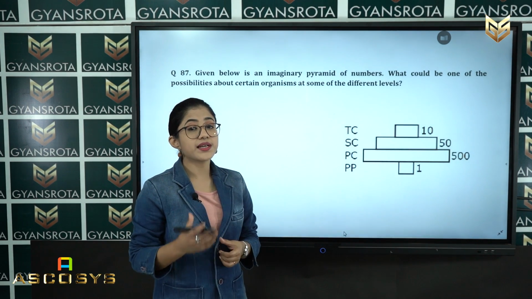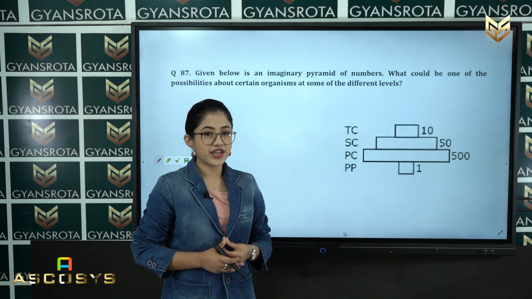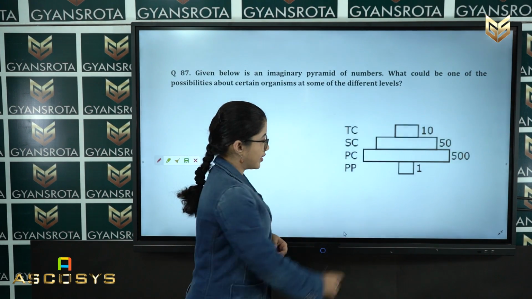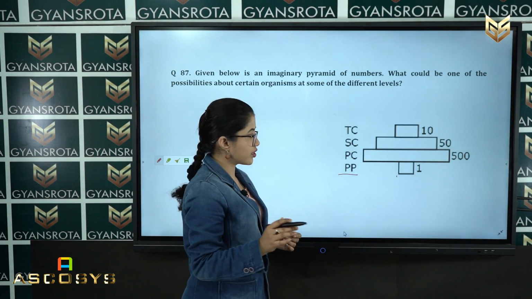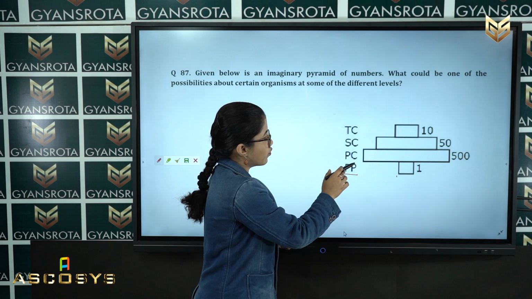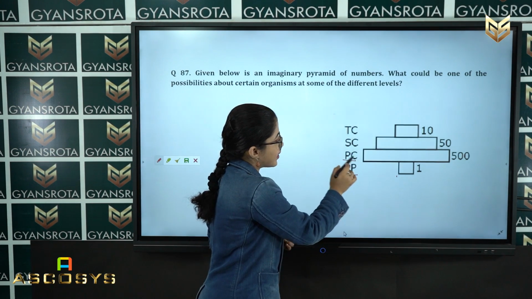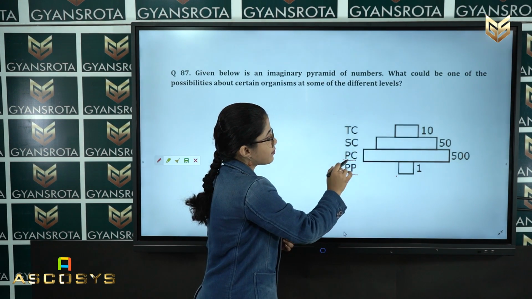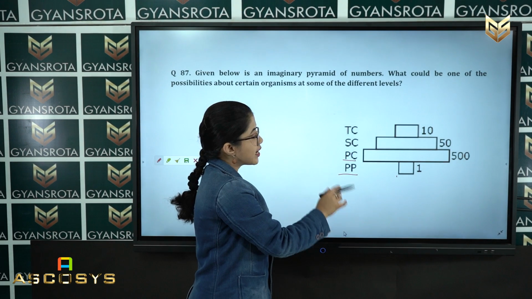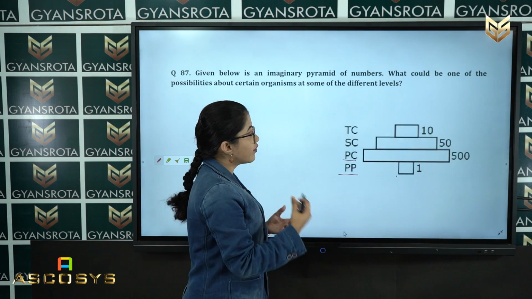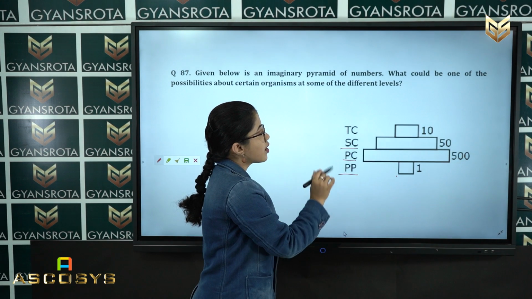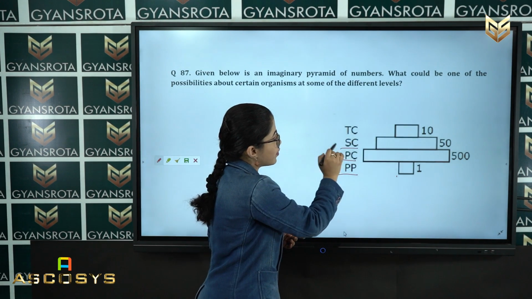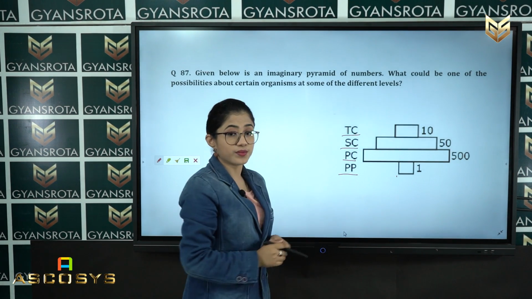It is a spindle pyramid in which a single tree, here the single tree as primary producer, serves as food to a large number of primary consumers, and this large number of primary consumers serves food to secondary consumers, and these secondary consumers provide food to a very small population of tertiary consumers, right.